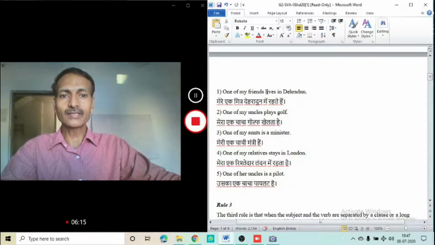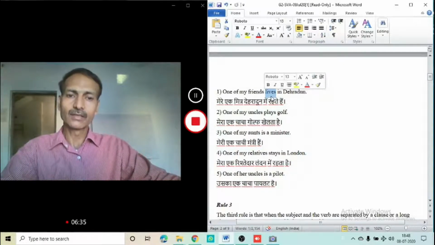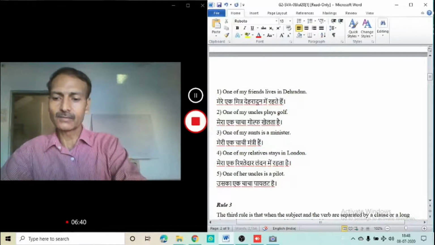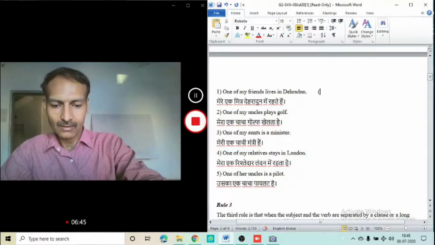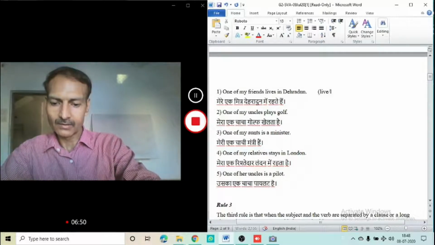For example, I just highlighted and I just ask you to imagine that this particular highlighted verb lives is, for example, in bracket with two options like live and lives. Then which verb will you choose? I am writing here. The options are, for example, there is a bracket and it is live oblique lives.